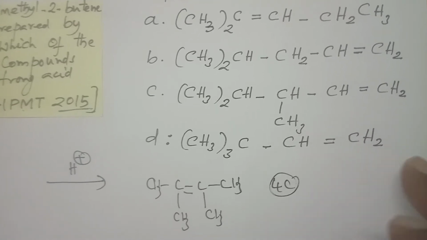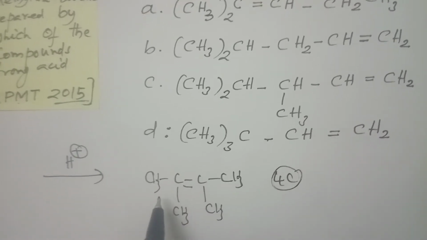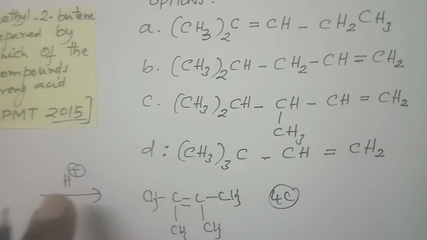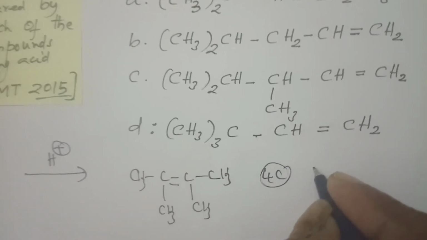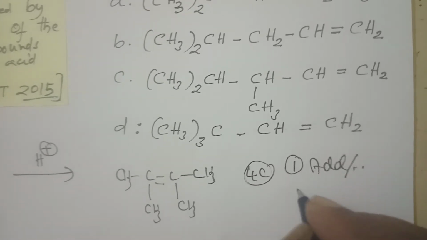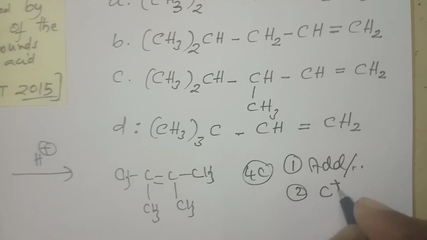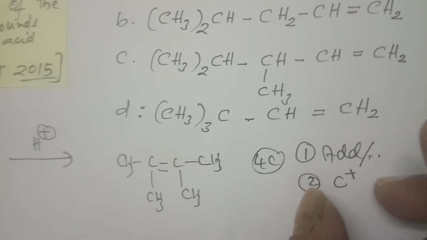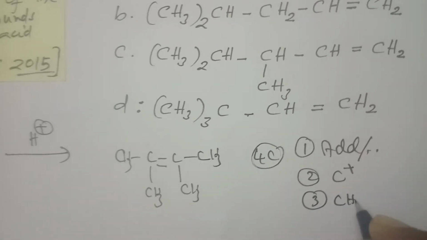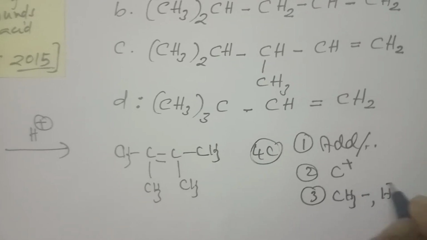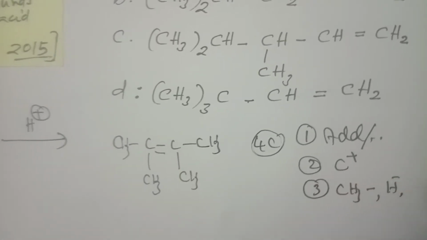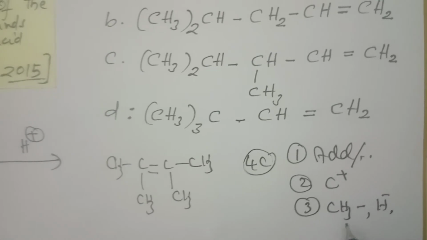Now let us see the knowledge. First, since the main chain has 4 carbons, the addition of acid follows addition across the double bond. Second point is that the intermediate formed is a carbocation, so the stability of the carbocation is deciding. Next, in the carbocation there can be a methyl shift or a hydride shift; beyond that nothing is there. So I am keeping these 3 points in mind.